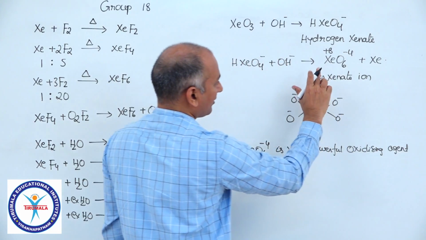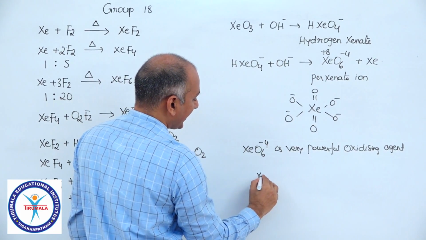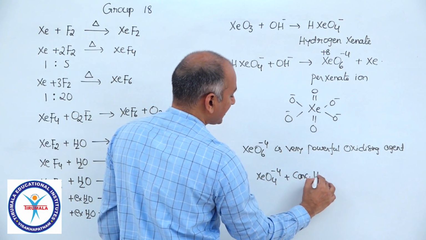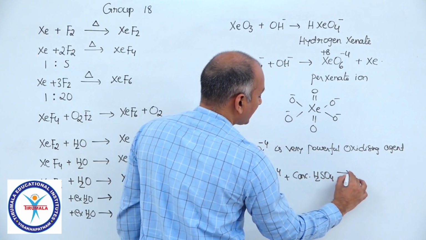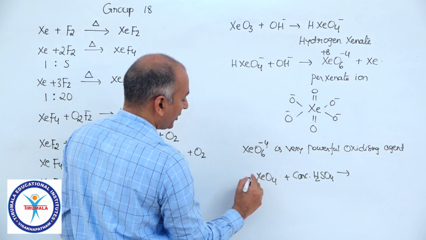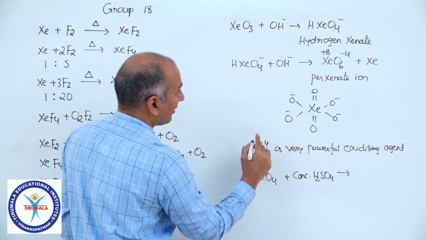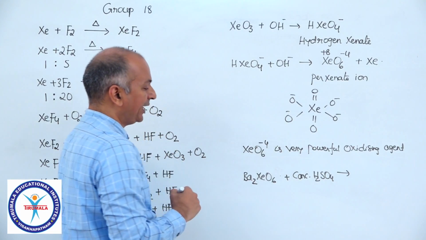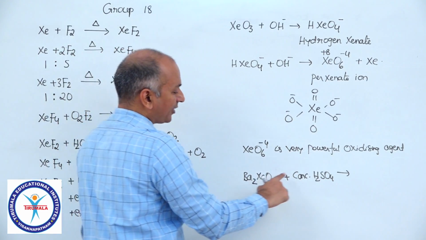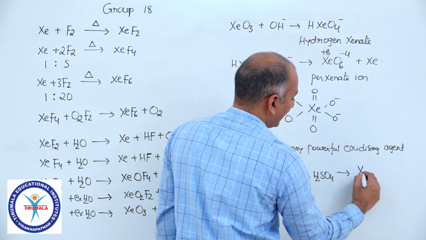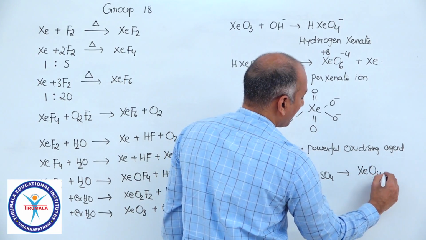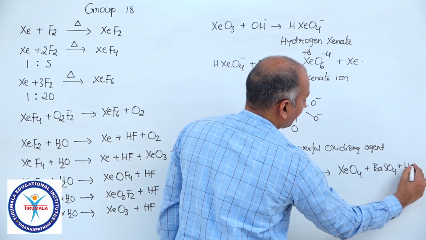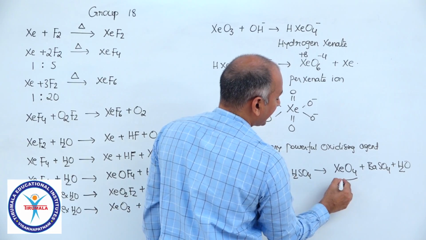And one more important point here is that perxenate ion, whenever it is treated with an acid like concentrated H2SO4, suppose you take a salt of this compound like Ba2XeO6, barium perxenate, and you treat that compound with concentrated H2SO4, you will get XeO4 plus BaSO4 plus water. And this way we can prepare XeO4.